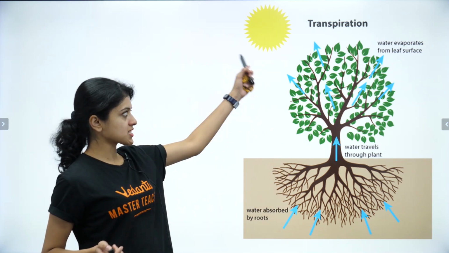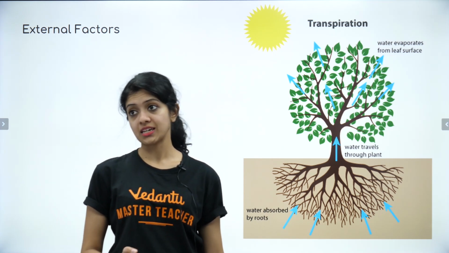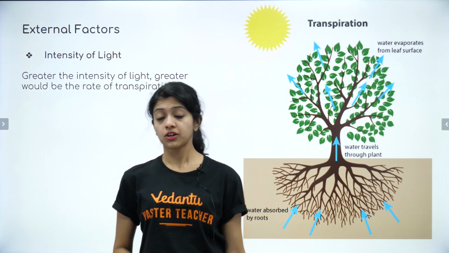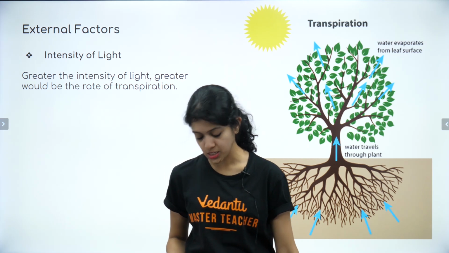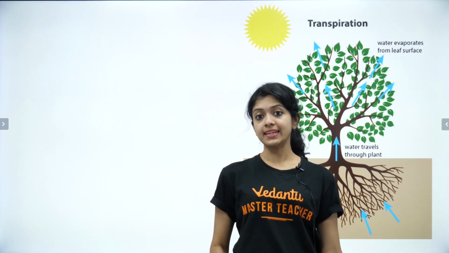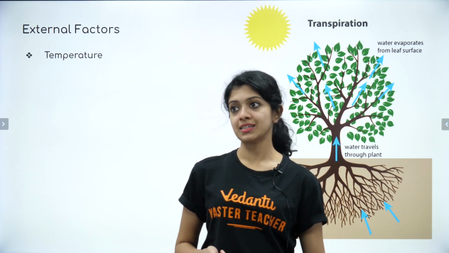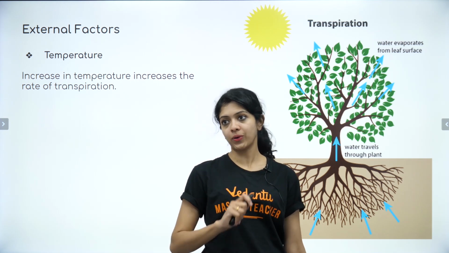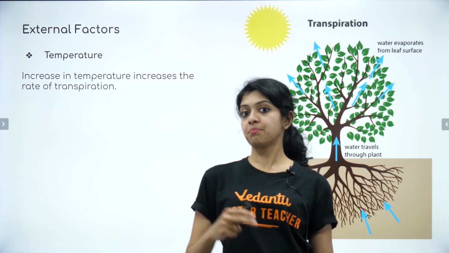Roughly an image that describes transpiration, and to mention a factor that increases transpiration, one is intensity of light. The greater the intensity of light, the greater would be the rate of transpiration. Secondly, there is another external factor, and that is temperature. Remember, we discussed hot, dry and windy. You will get a hint from that. An increase in temperature increases the rate of transpiration.